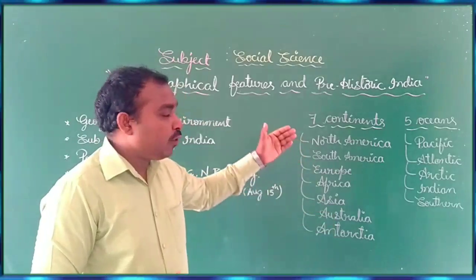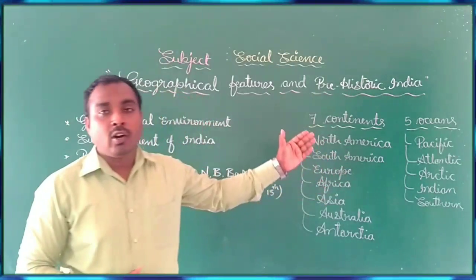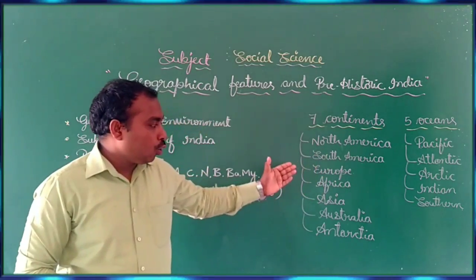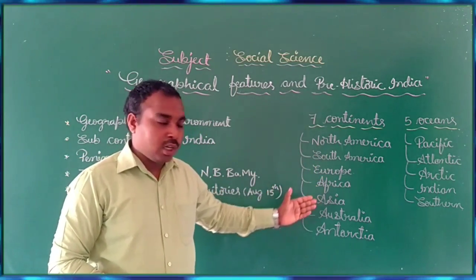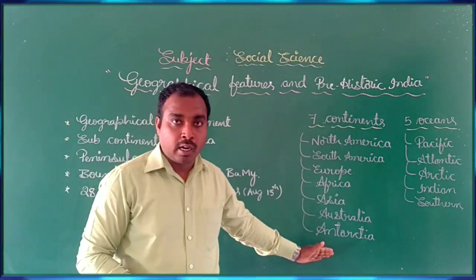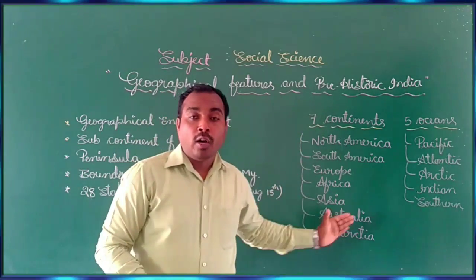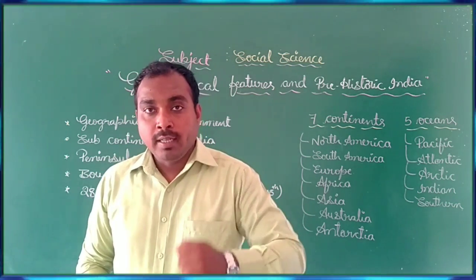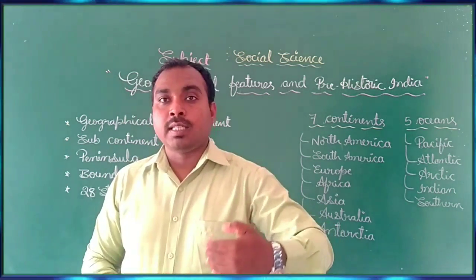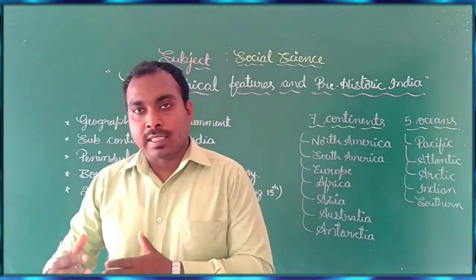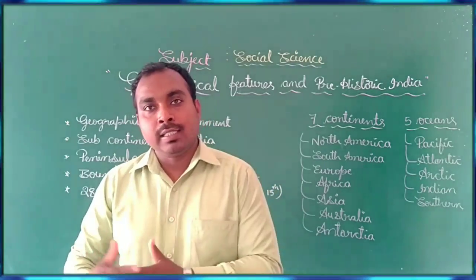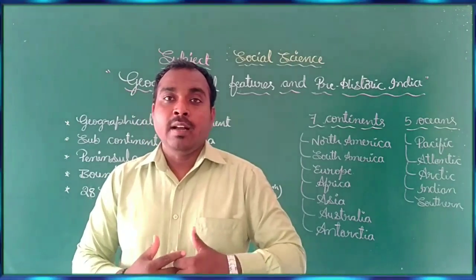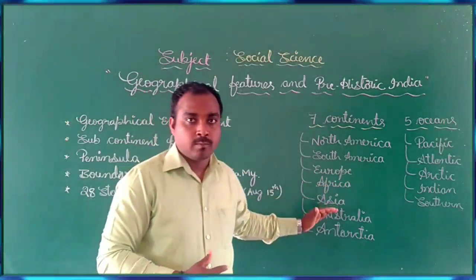If you look into the 7 continents, they are like this: North America, South America, Europe, Africa, Asia, Australia, Antarctica. These 7 continents we also call land masses. These land masses have different kinds of features like plateaus, hills, mountains, plains. These are the features of the land masses.